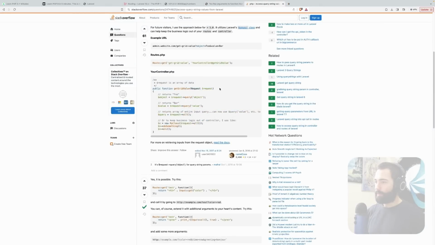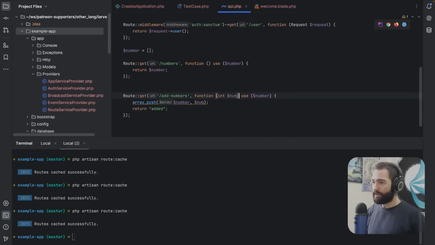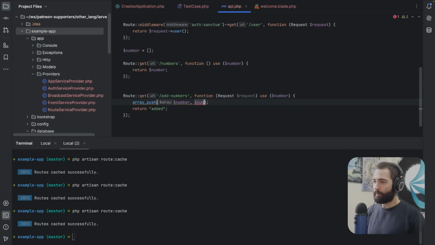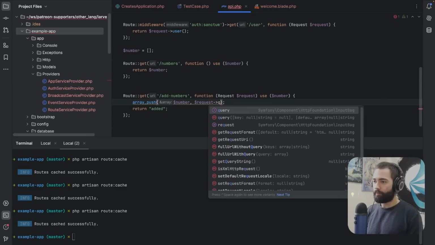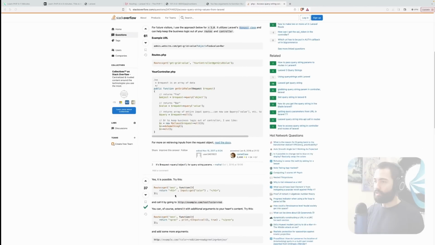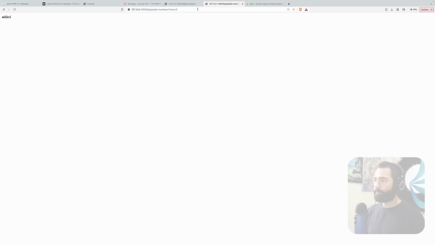Okay, so I'm surprised that you can't just model bind it. You got to do, well, either get it from the request or whatever this input thing is. So let's go ahead and try it both ways. Instead of this, let's give this a request. Grab the request. Over here, of course, not a dot. We want to query key and number. Okay, I will need to regenerate. Come back over here and let's run this.